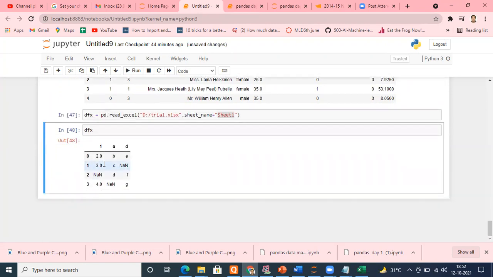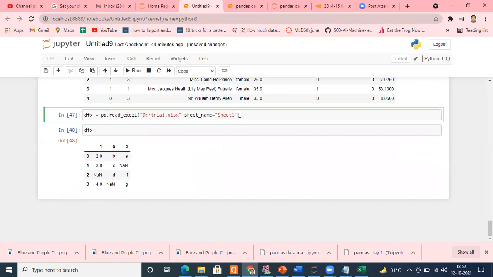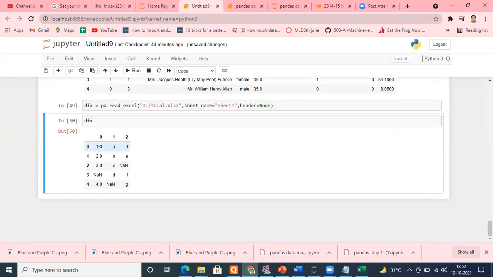Okay. So we want to check it. See, we have data available. But it has taken the first row as a header. How can we change that? Tell me now, you know everything. We don't want our first row to be the header. What should I do? I told you earlier today itself. header equals None. Yes, very good. Run it, check it. Is it fine? And you can see that where the empty spaces were, it has put NaN. That is, not a number.